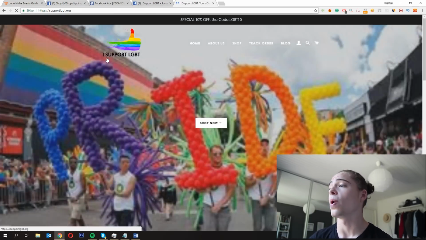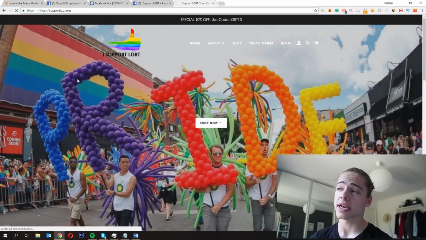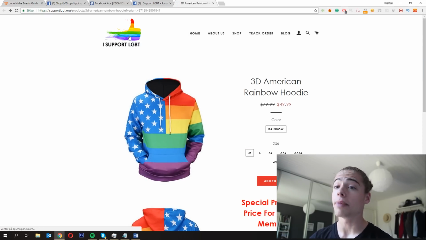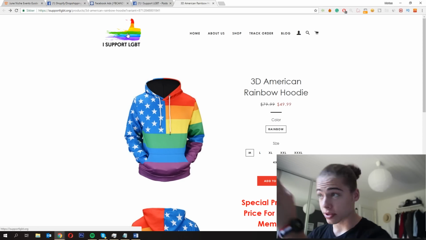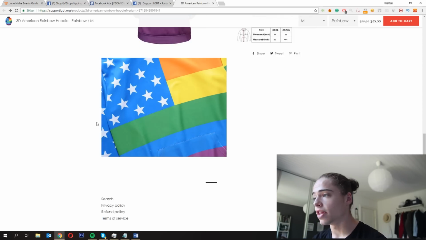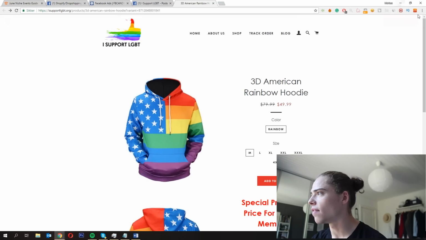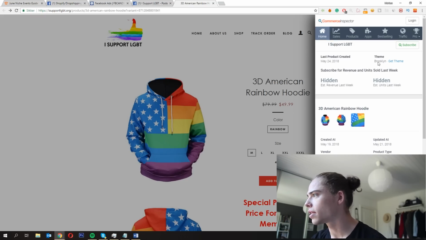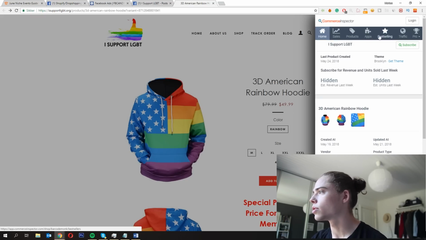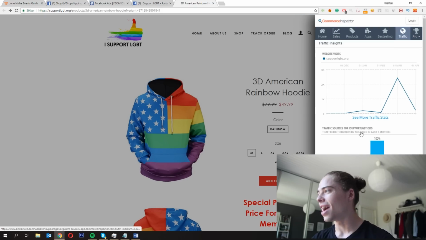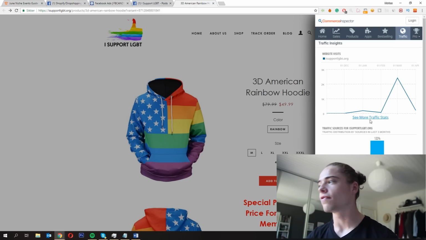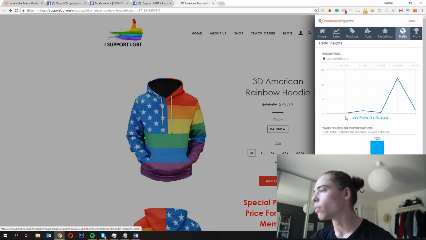Really like the logo, actually. That is actually one of the better logos that I've seen. I'm digging this logo, really great logo. Take notes on this logo, this is great. So yeah, definitely pretty standard. Looks like they have, just gonna open my comments inspector, the Brooklyn theme. Let's see their traffic. The point is just, I was just curious, as you can see, not that much traffic. They probably made it for this specific month coming up, most likely.